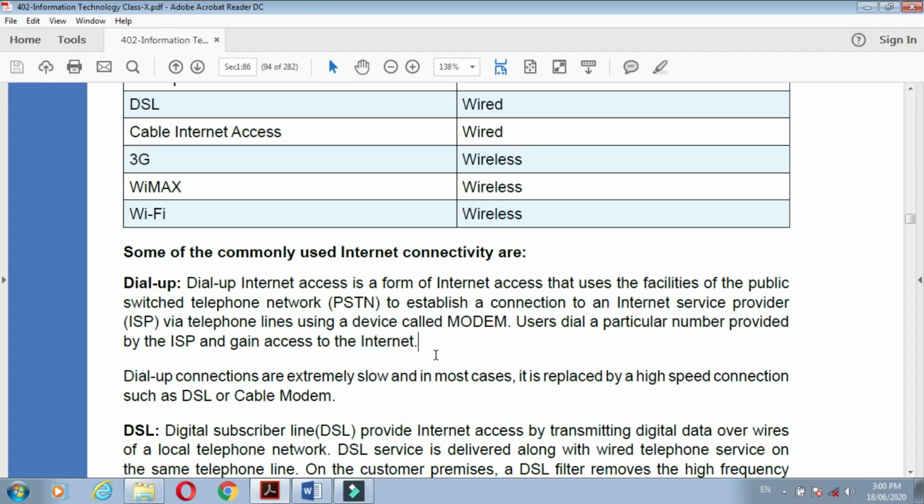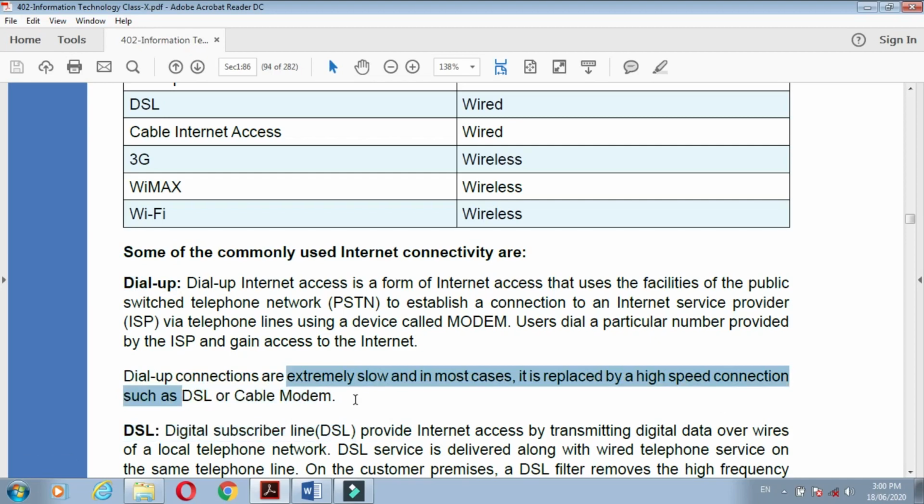So this is the function of dial-up. Dial-up connections are extremely slow, and in most cases are replaced by high-speed connections such as DSL cable modem. In the old times dial-up was used. Now DSL modems are used.